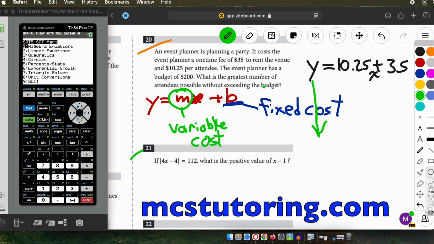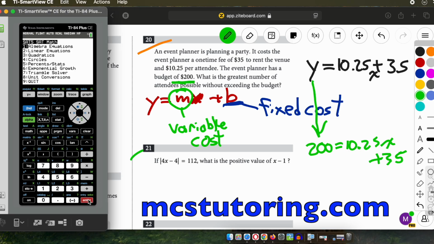So, the budget's 200. That's the y value. So we're saying 200 equals 10.25x plus 35. So it's important to be able to set it up. And if this is beyond your level right now, that's cool. You can focus on getting the other questions right. That's fine. Okay. So we're going to go to algebra equations, right? And then we're going to solve an equation.